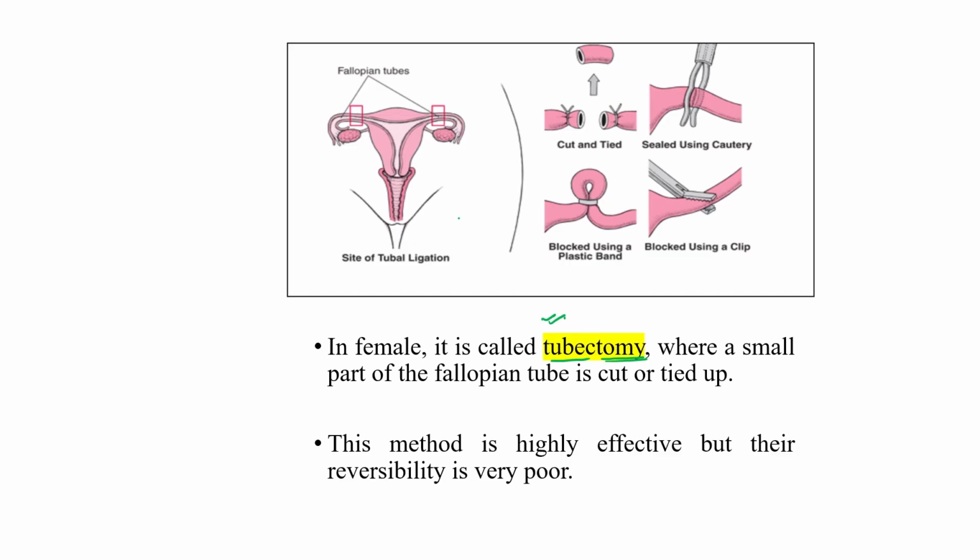As you can see in this picture, these are the fallopian tubes. These can be cut and tied, or the doctor can block them using a plastic band. So in female it is known as tubectomy, where a small part of the fallopian tube is cut and tied up, as you can see in this picture, or blocked using a plastic band. This surgical method is highly effective, but its reversibility is poor.